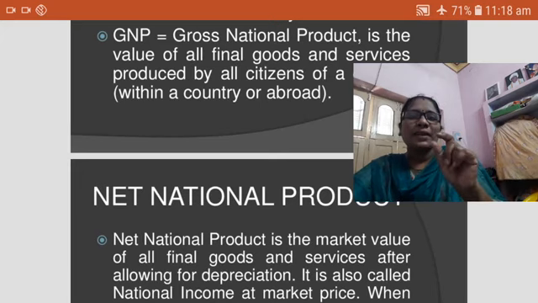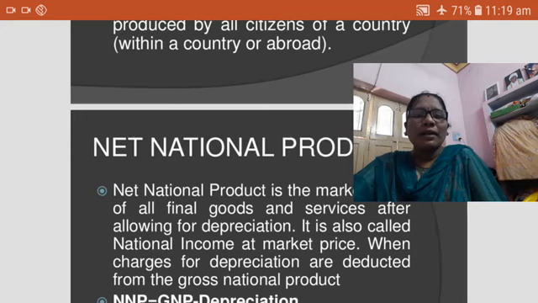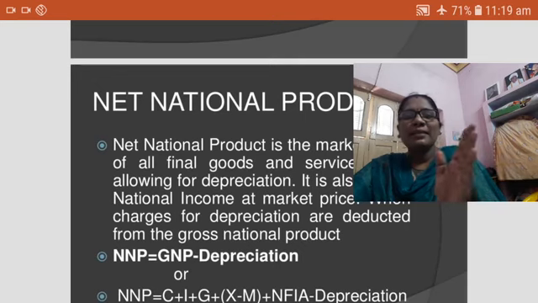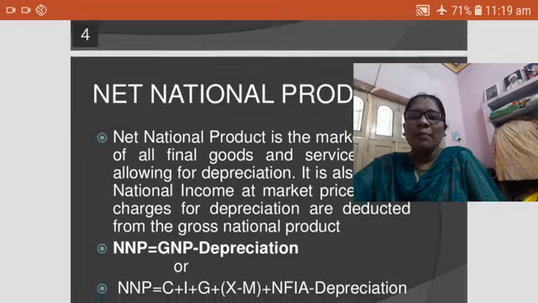So the equation is NNP equals GNP minus depreciation: GNP minus the depreciation of machineries and tools over a particular period of use gives the NNP, net national product.